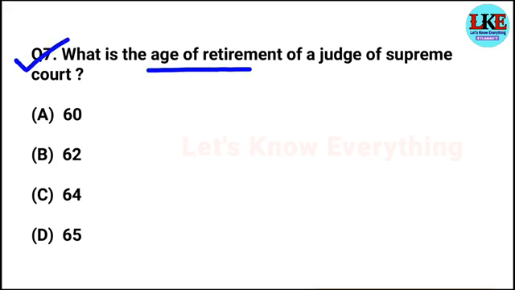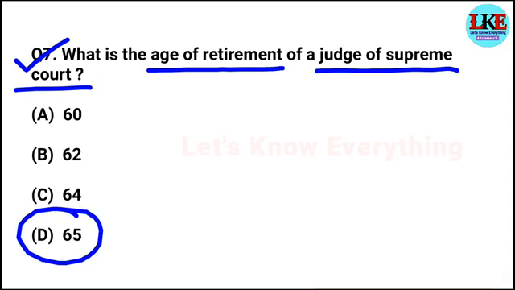Question number 7. What is the age of retirement of a judge of the Supreme Court? It is very important. I think you should know the right answer of this question. Right answer will be option D, 65 years. Yes friends, 65 years is the retirement age of a judge of the Supreme Court.